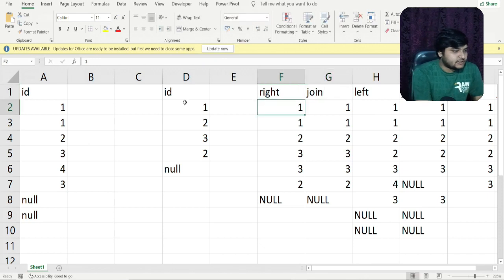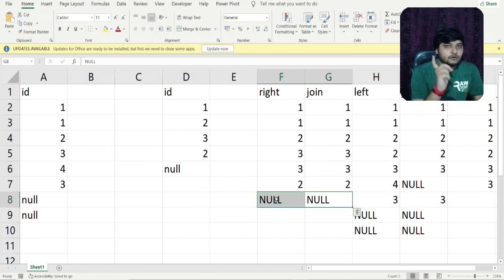So right join, let us see what is the output which we are producing. This one is matched with this one, we are getting this row. This one is again matched with this one, we are getting this row. This 2 is matched with this 2, we are getting this result. This 3 is matched with this 3, so 3 is coming 2 times, so for each 3 it will be matched, so we are getting 3 two times. This 2 is matched with this 2, so we are getting here 2. But you can see null is present only one time.